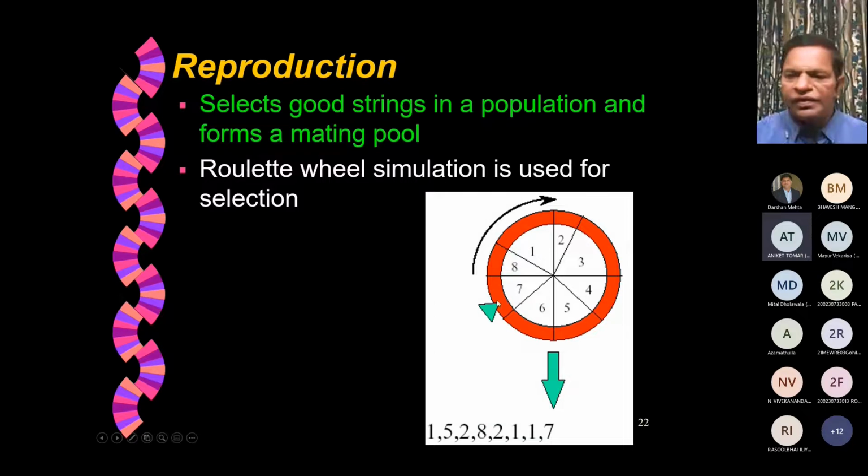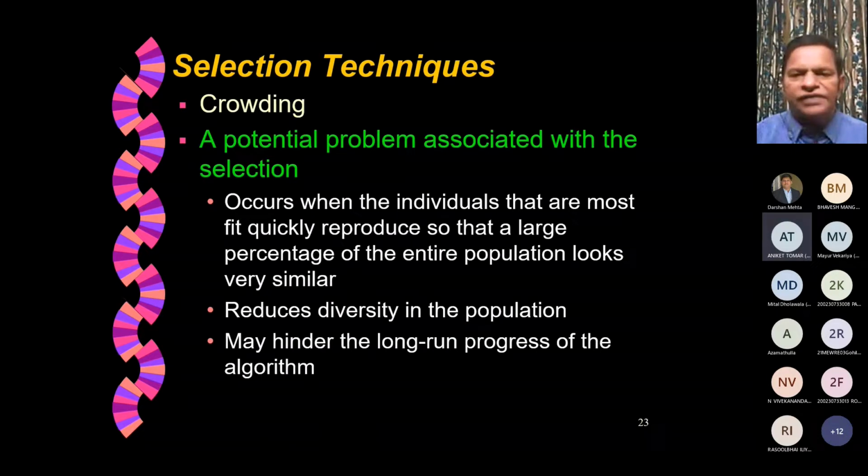For example, if we rotate this wheel, we get 1, 5, 2. What is interesting is that even though 2 has a small segment, even that is picked up a couple of times. So every member will have some probability to be picked up, but the stronger member will have a higher rate of survival into the next generation. That's the importance, and that's how we emulate Darwin's principle through this cheating kind of roulette wheel simulation. So that's one possibility, one of the most popular ways of selecting members.